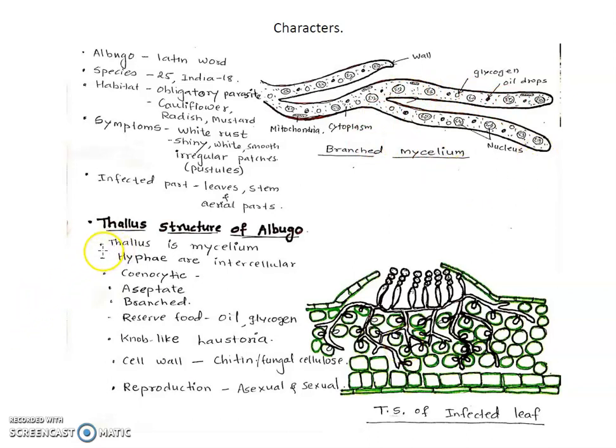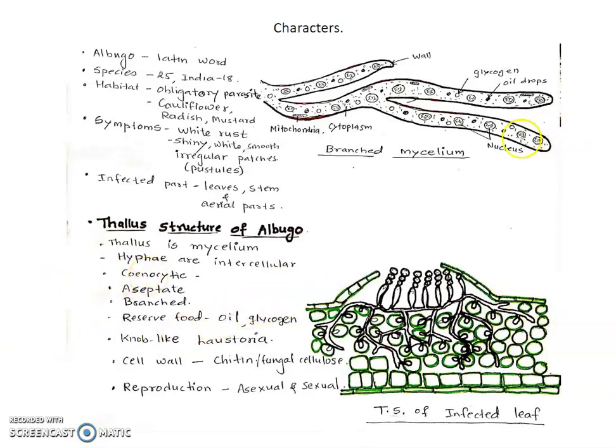Thallus is a mycelium. Mycelium means a cluster, a group of hyphae. Hyphae are intercellular, meaning between two cells. This type of hyphae or mycelium grows between the two cells, so it is called intercellular.